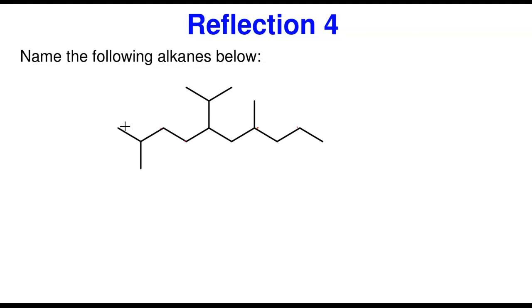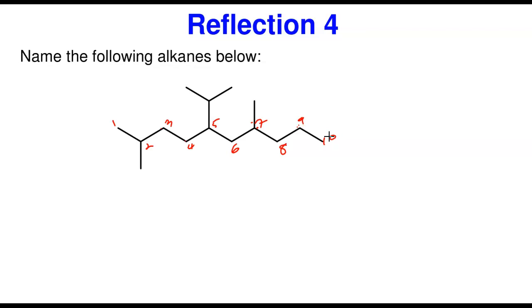So 1, 2, 3, 4, 5 gives 5. 1, 2, 3, 4, the first one here is 4, and this is even 6. So I'm not even going to count from here. We're going to count from here: 1, 2, 3, 4, 5, 6, 7, 8, 9, 10. So the longest chain is 10.